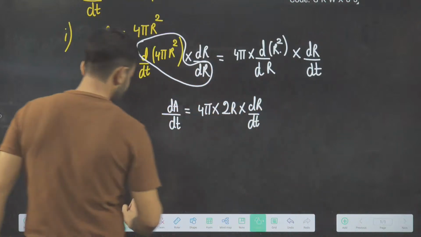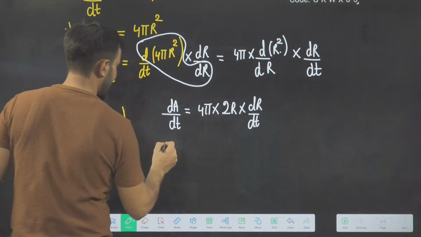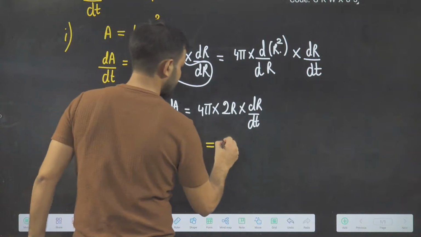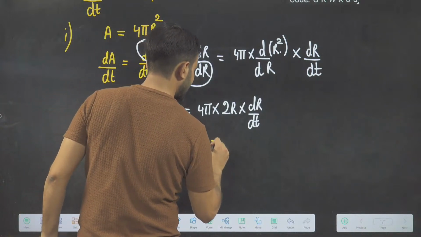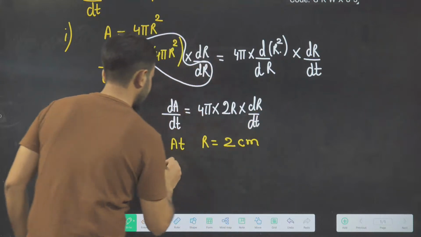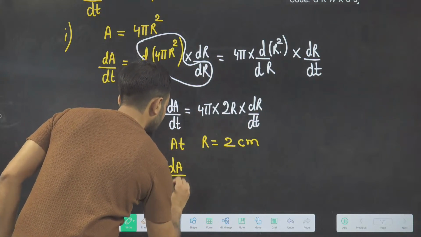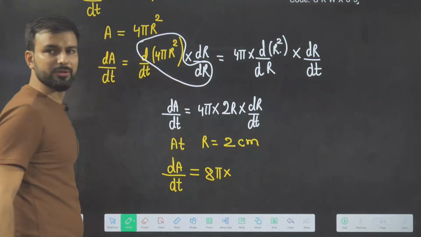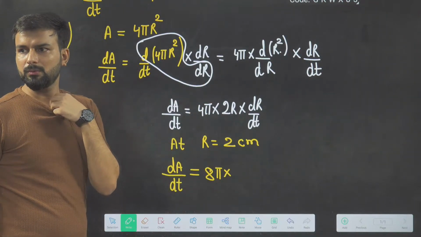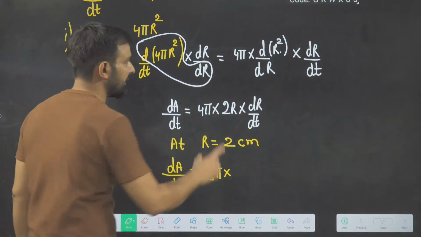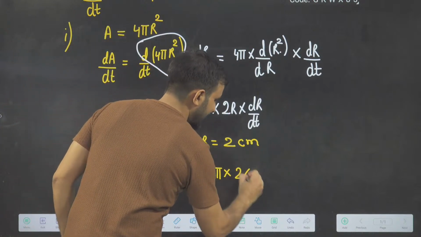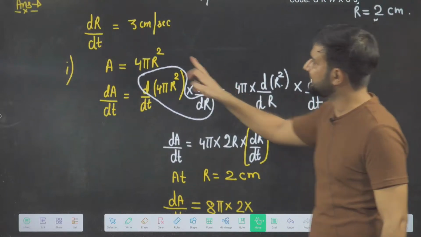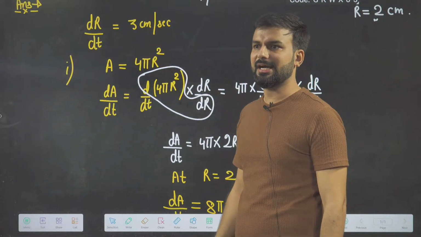So at r equal to 2 centimeter, dA by dt will be 8 pi into, what is the r we are having? r at this moment is 2, and what is dr by dt? dr by dt is 3 centimeter per second, and it is constant.